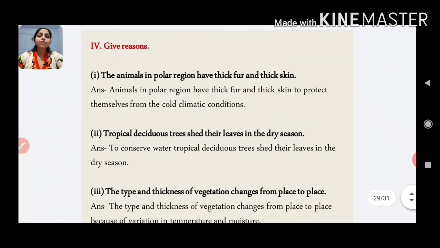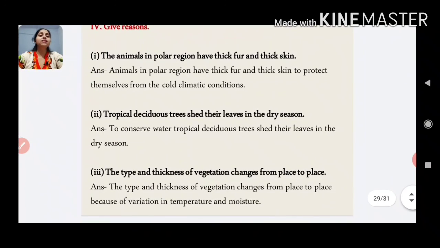Now let's see, give reason. First one is, the animals in polar region have thick fur and thick skin. So your reason is, animals in polar region have thick fur and thick skin to protect themselves from the cold climatic conditions. Then second is, tropical deciduous trees shed their leaves in the dry season. So your answer is, to conserve water, tropical deciduous trees shed their leaves in the dry season. Then third one is, the type and thickness of vegetation changes from place to place. So your answer is, the type and thickness of vegetation changes from place to place because of variation in temperature and moisture.